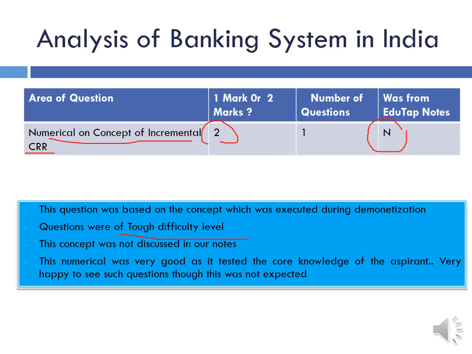Though it was conceptual, it was tough because it was not expected. Most of the people did it, so it was a catch. The question had a catch. Many people did it in one way, many people did it in another way. So everyone has their own answers. Typically these questions are always confusing.